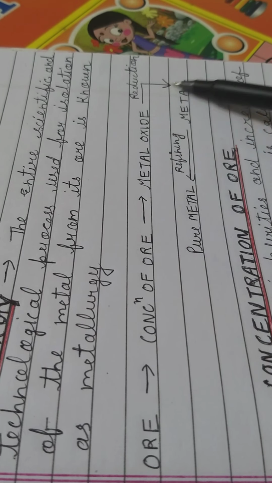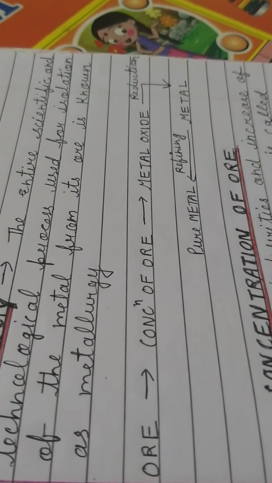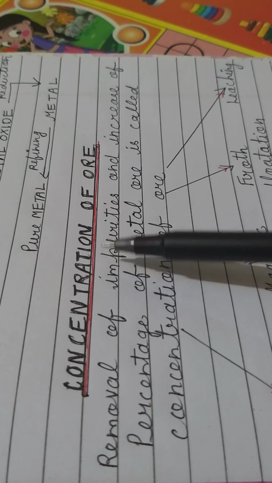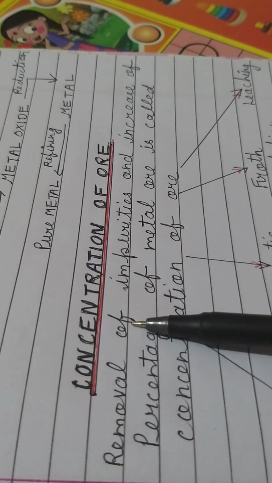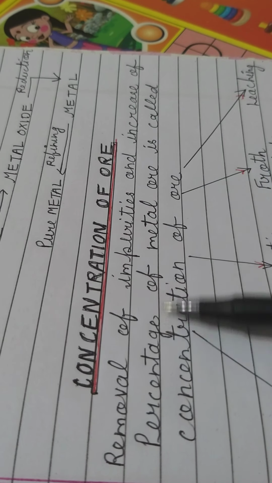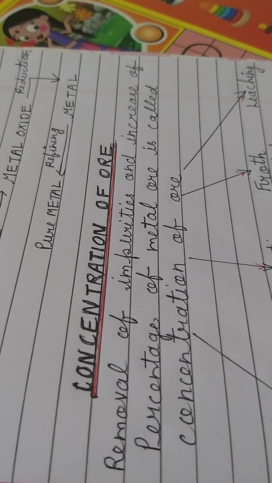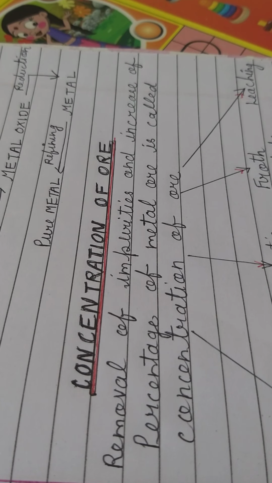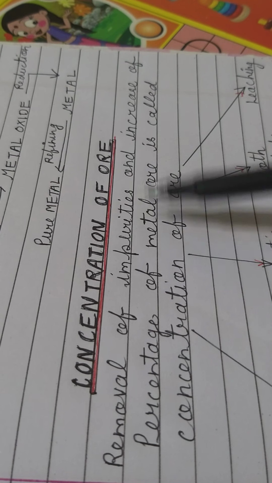So these steps are to be studied in detail in the metallurgy of every element one by one. Now here I am telling you the different ways of doing the concentration of ore. The removal of impurities and increase of the percentage of metal in the ore is called concentration of ore. It means we have to remove the impurities and collect the concentrated amount of metallic ore, so that comes in the category of concentration of ore.